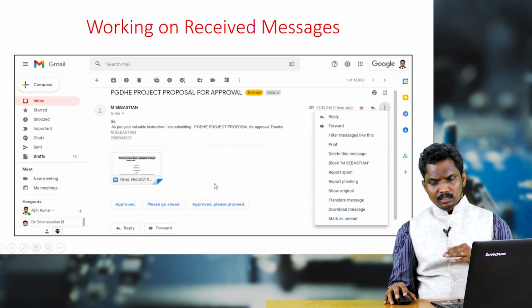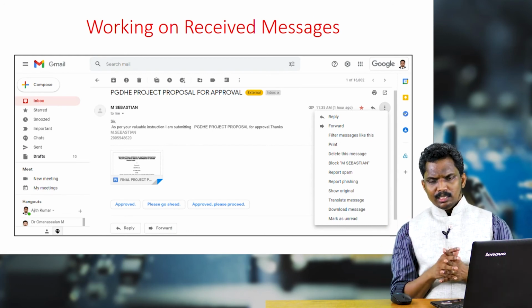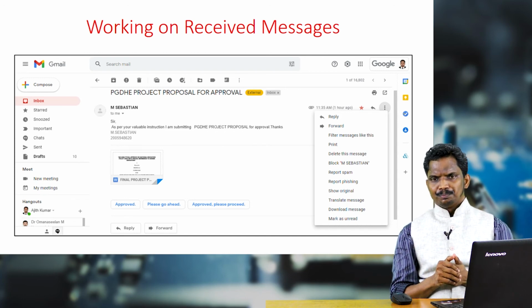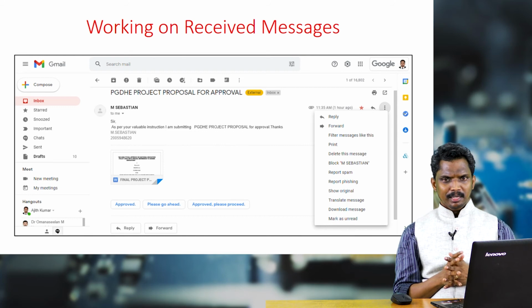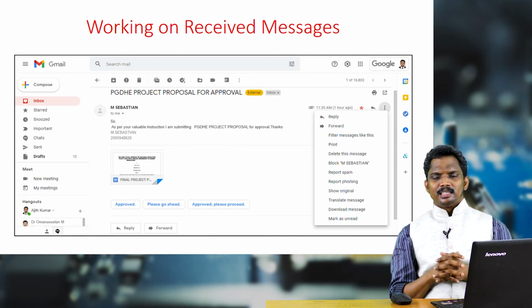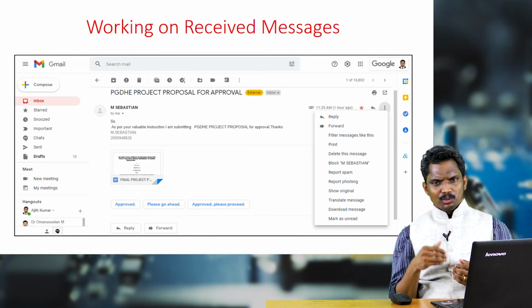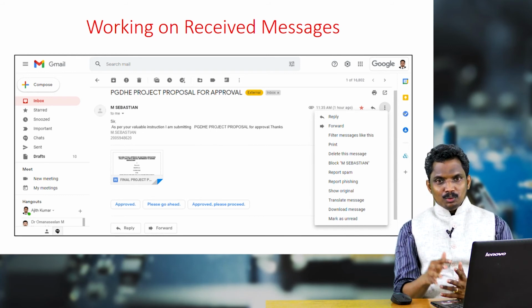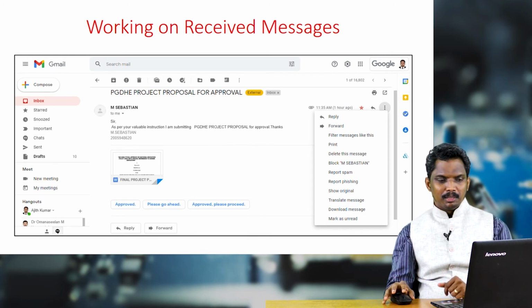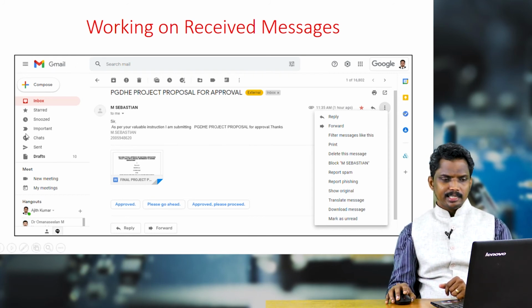Now let us see how you will work on the received messages, because even at IGNOU, I receive many project proposals through my email. So I used to give my comments or suggestions through the email itself. So let us have a brief look at how it will look when you receive an email and what facilities are available there.